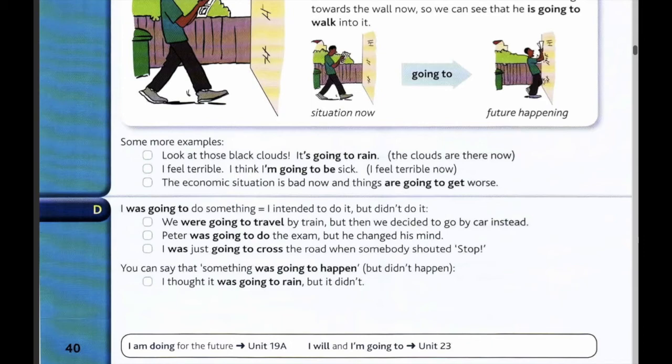For example, I thought it was going to rain, but it didn't. Maybe you saw those black clouds in the sky and you were sure it was going to rain, but then they just vanished and the rain never came. So I thought it was going to rain, but it didn't. And this is it about our Unit 20.